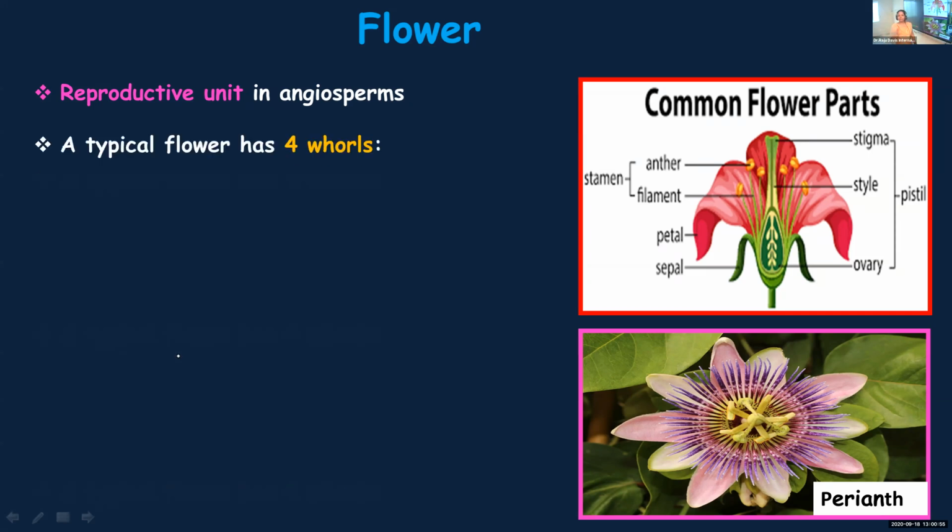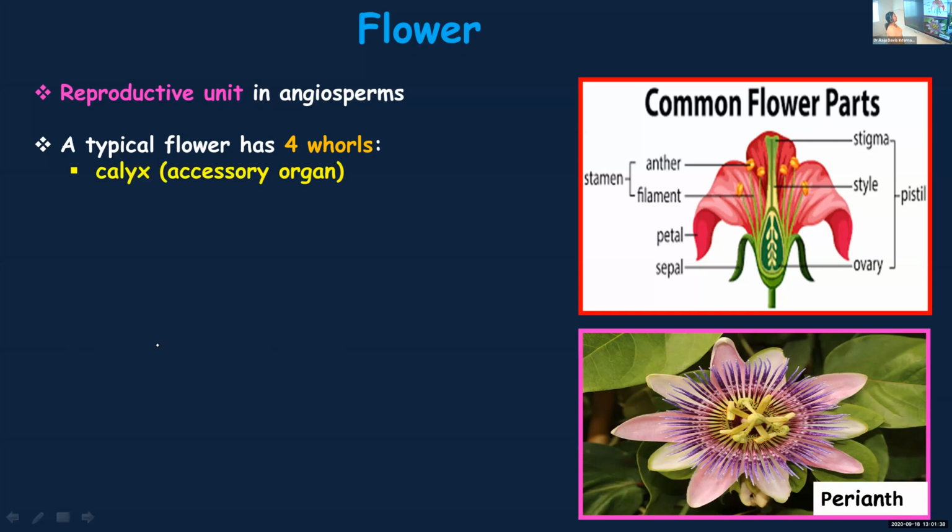And in a typical flower, there will be 4 whorls or 4 layers. Anybody is remembering which are the 4 layers? Recollect what you learned in class 7. Already the picture is there, but still. I know you know the answer. Yes, sepal. Petal. Then stamen. And pistil. Okay. So these are the 4 whorls. You will be learning other names for these 4 whorls.